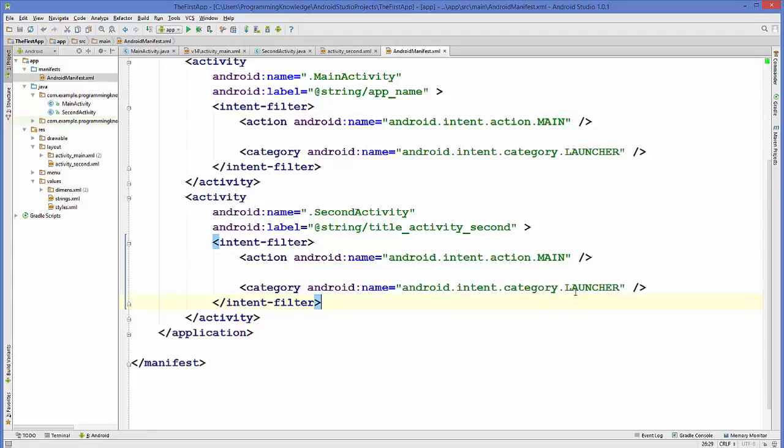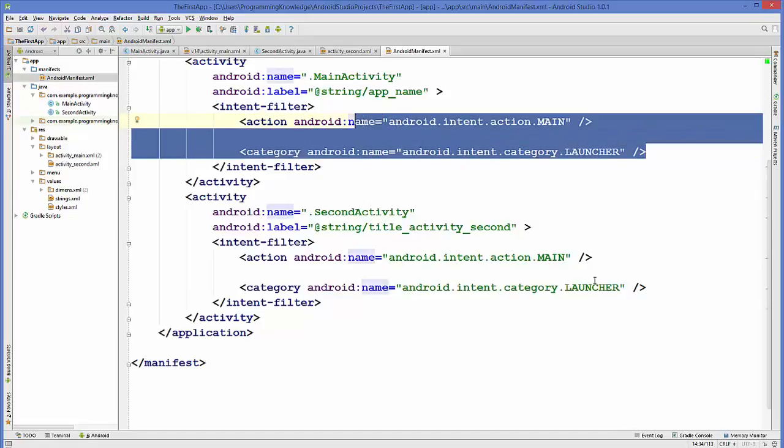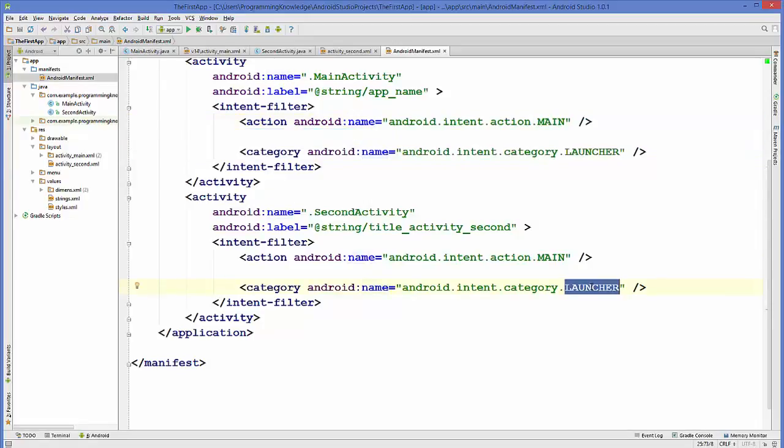And in here you need to change the name in the action and the category. So in the category tag, you just need to change it to default, because the launcher of our app is the main activity, which is this one, and the second activity is the default activity.